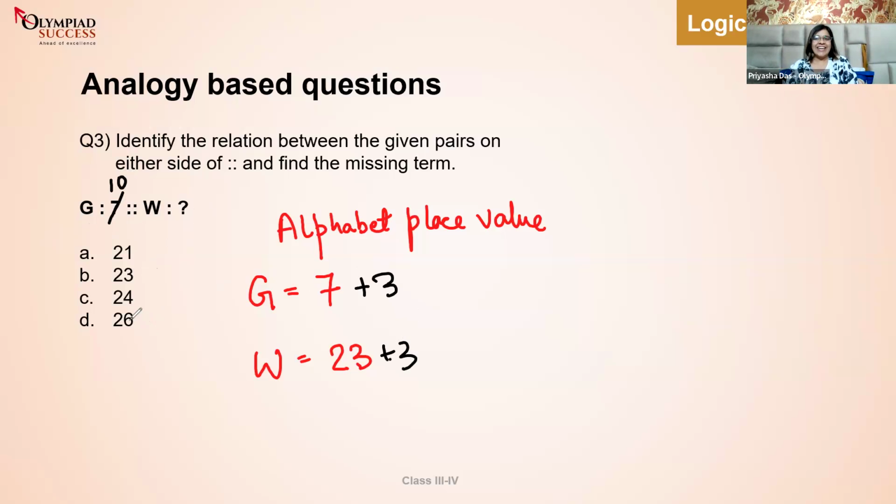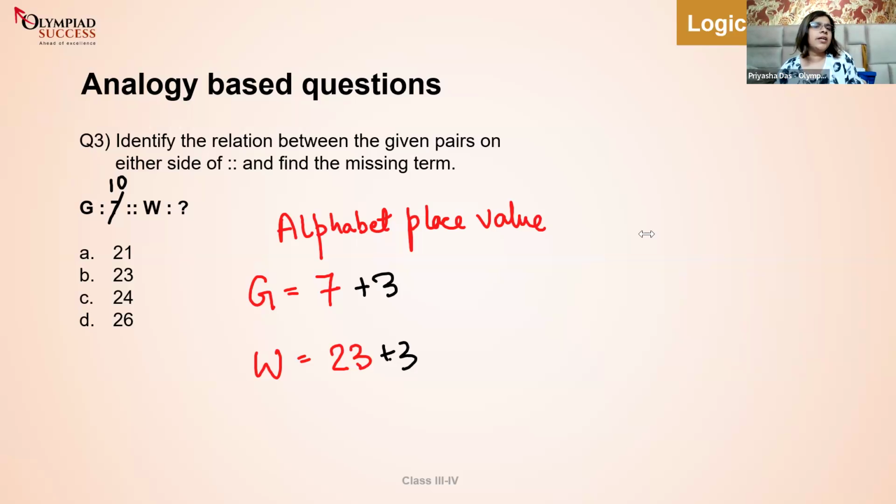Pranshul, this is scary. If G is 10 instead of 7, then W will be 26. These girls are on fire. Nikita, Soumya, and Mishika as well. Very good. Good job. 26. Why? Because we understood that what we did with 7 was that we added 3 to make it 10.